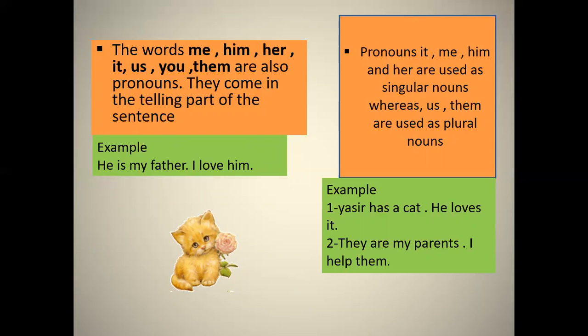The pronouns it and her are used as singular, whereas us, them, they are used as plural. For example, Yasir has a cat. He loves it. Okay, it is the singular pronoun. They are my parents. I help them. So here the pronoun them is the plural pronoun. Fine.